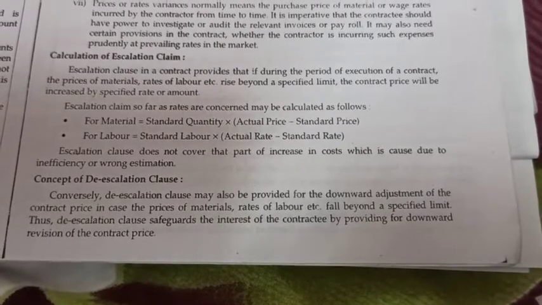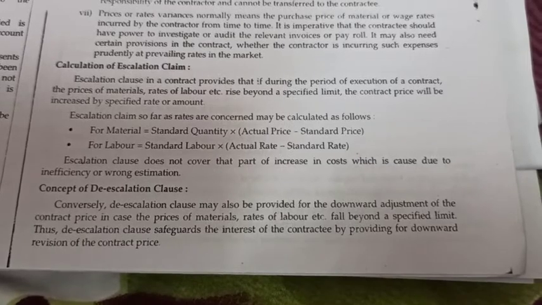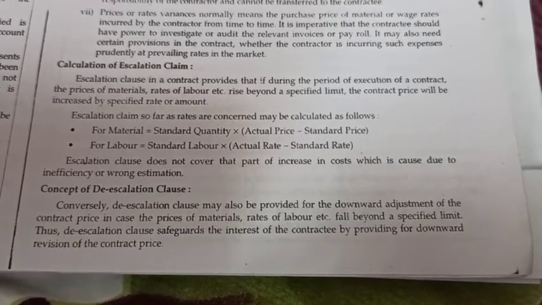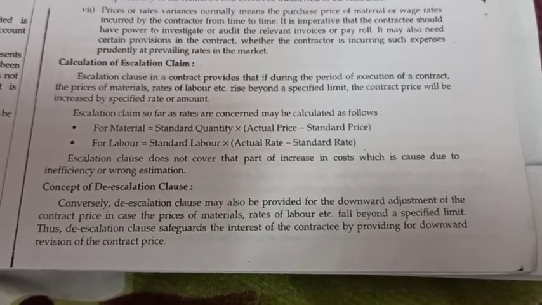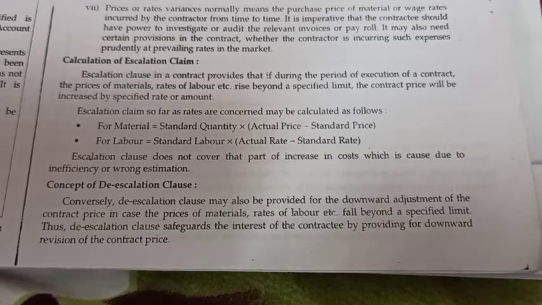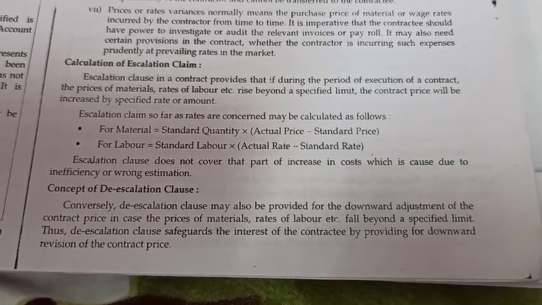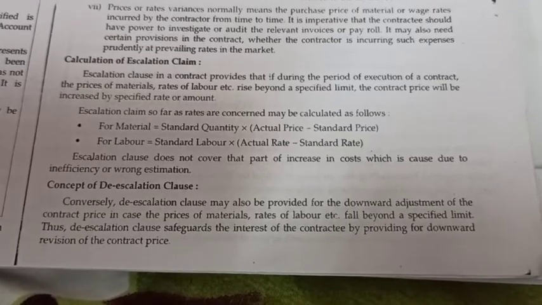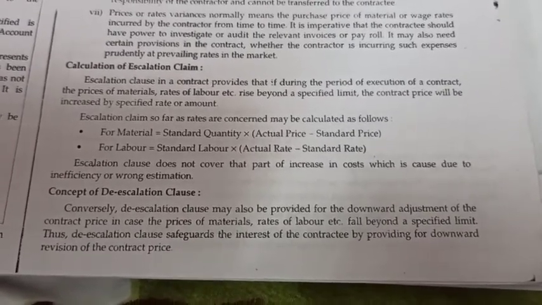Like the escalation clause, there is also the concept of a de-escalation clause. A de-escalation clause is the opposite of an escalation clause. It is a safeguard for the interest of the contractee, the party who is providing the contract, for downward movement or reversal of the cost of material and labor.